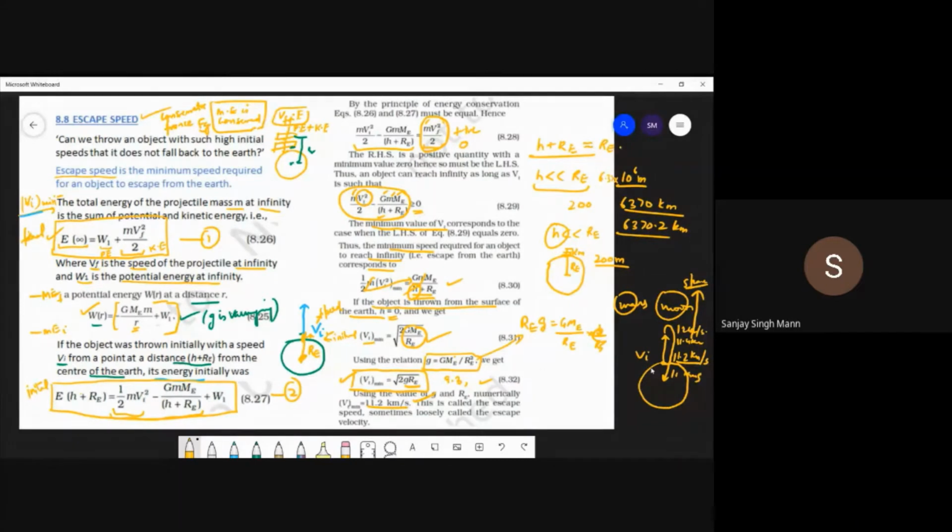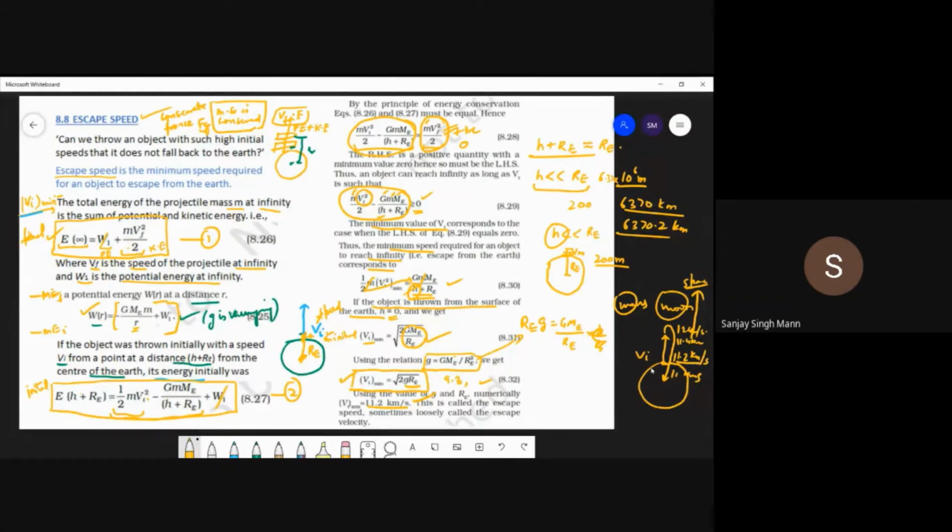Energy is conserved, mechanical energy, in the case of a conservative force. So making these two equal, W1 will of course cancel out on both sides, and we are left with these two terms and this Vi. This is a constant and positive, or its minimum value can be 0. So this term is always greater than or equal to 0.